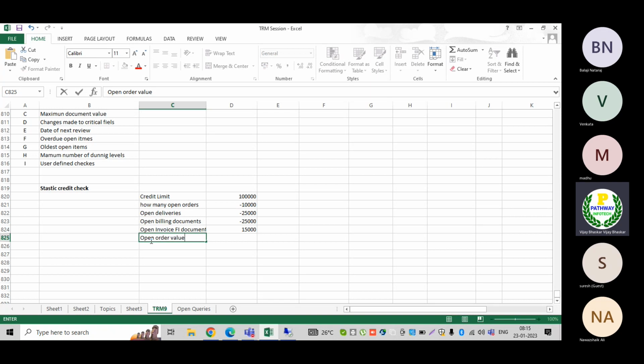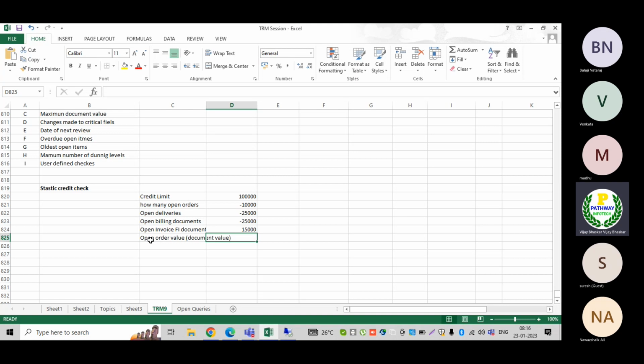The open order value or document value. Now, while creating the sales order, I have given instructions that if the order value is more than 50,000, the system does not allow users to place that order. Such kinds of controls also.